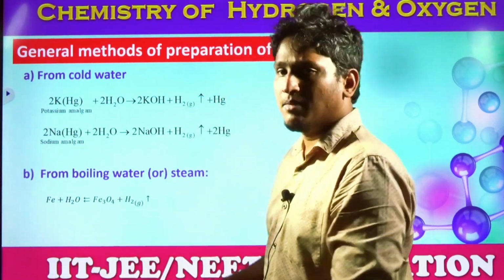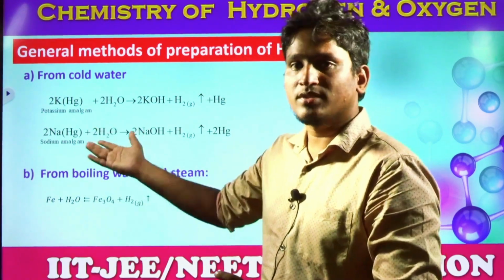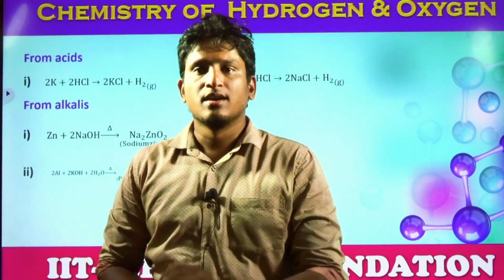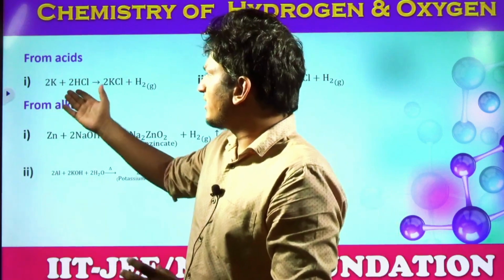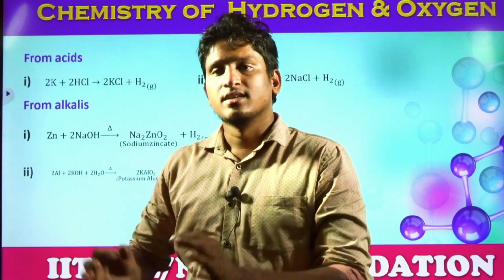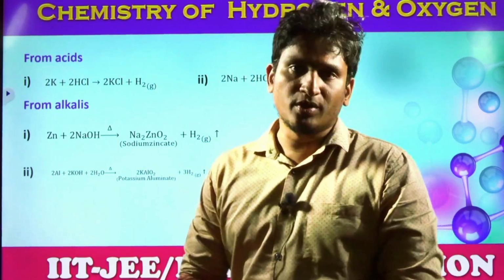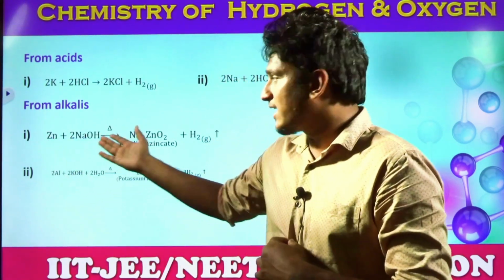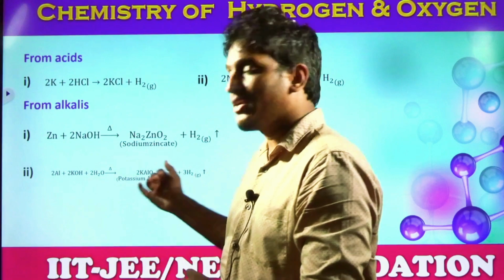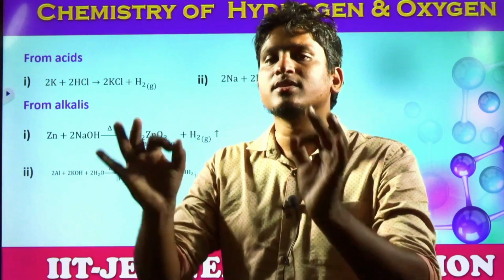And ultimately, metals react with water, they can displace hydrogen and produce hydrogen gas along with the respective hydroxides and oxides. Next, hydrogen gas can also be synthesized from acids and bases, right? So look at here, students, potassium metal when treated with hydrochloric acid gives potassium chloride and hydrogen gas. Similarly, when metals are treated with bases, they also produce hydrogen gas. Like Zn plus NaOH produces sodium zincate and hydrogen gas. Aluminium plus potassium hydroxide produces potassium aluminate plus hydrogen gas. Ultimately, metals when treated with acids or bases produce hydrogen gas.